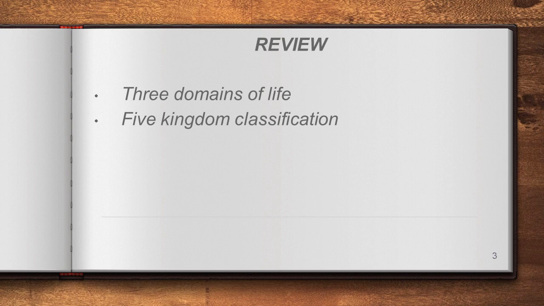In the last class we discussed these three domains of life and the five kingdom classification. The three domains are domain Archaea, Bacteria, as well as Eukarya. And the classification systems: five kingdom, six kingdom, as well as seven kingdom. Clear? And let us continue today's portion.